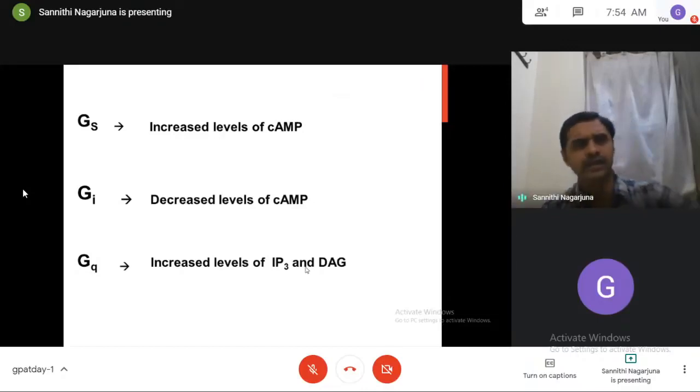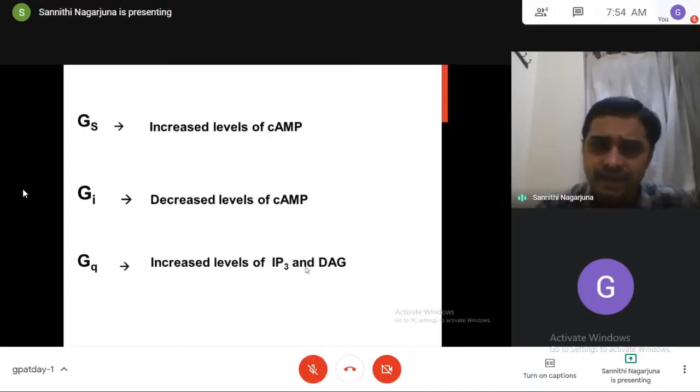So to say that if one receptor is a G protein coupled receptor, immediately you have to understand that the receptor mediates the pharmacological actions through second messengers. But which second messenger? The type of second messenger will be identified by the three symbolic representations Gs, Gi, Gq.